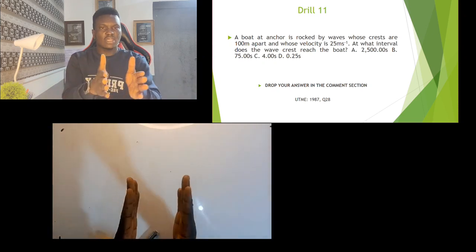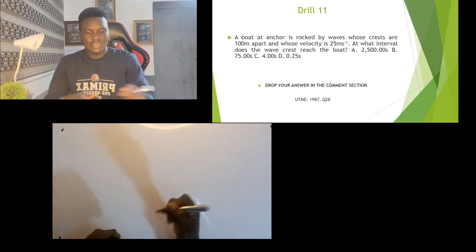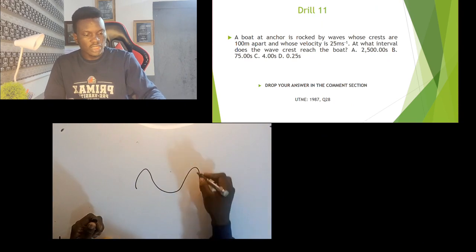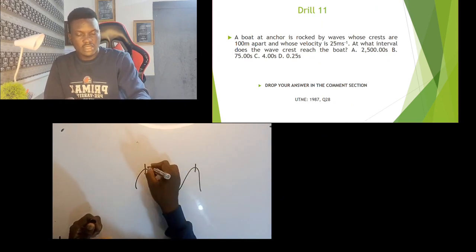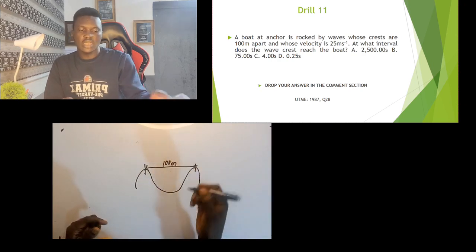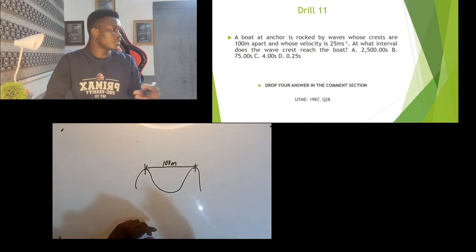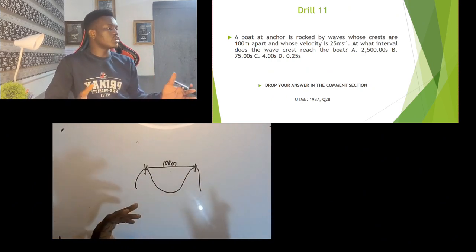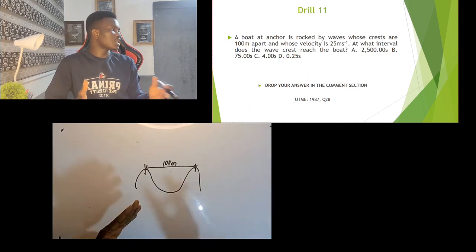So if the crests are 100 meters apart, so let's say this is the wave now. There's a crest, so the distance between them is 100 meters. And what do you think that's talking about? That's the wavelength. Very good. So then you have the velocity to be 25 meters per second.